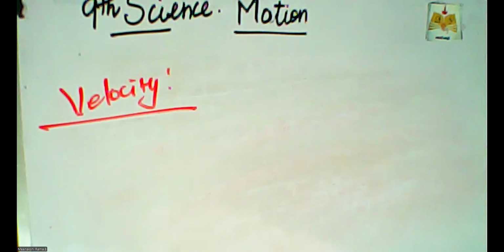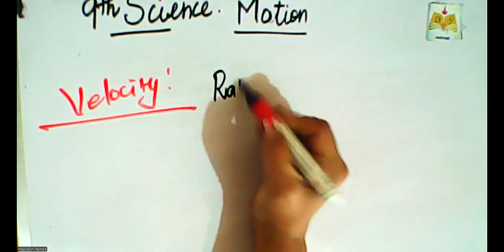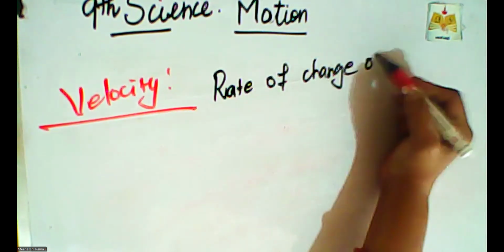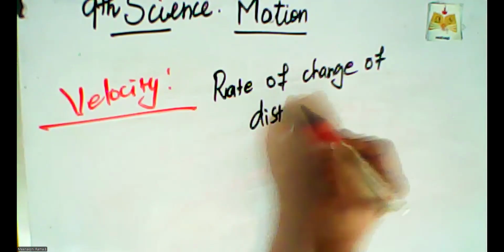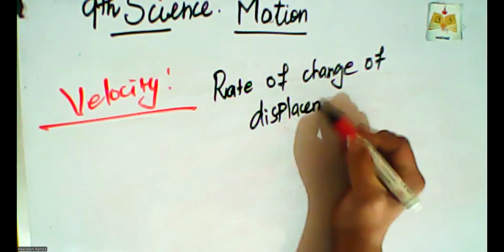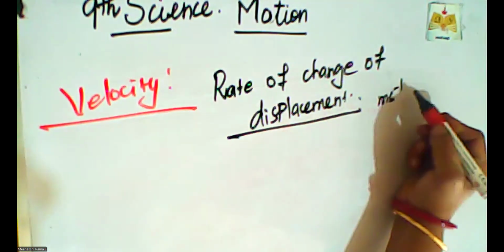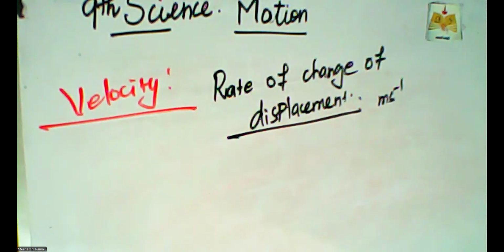Velocity is the rate of change of displacement. What does velocity mean? Velocity is the rate of change of displacement. Displacement is a vector quantity, and the unit of velocity is meter second minus 1. How can we calculate that?